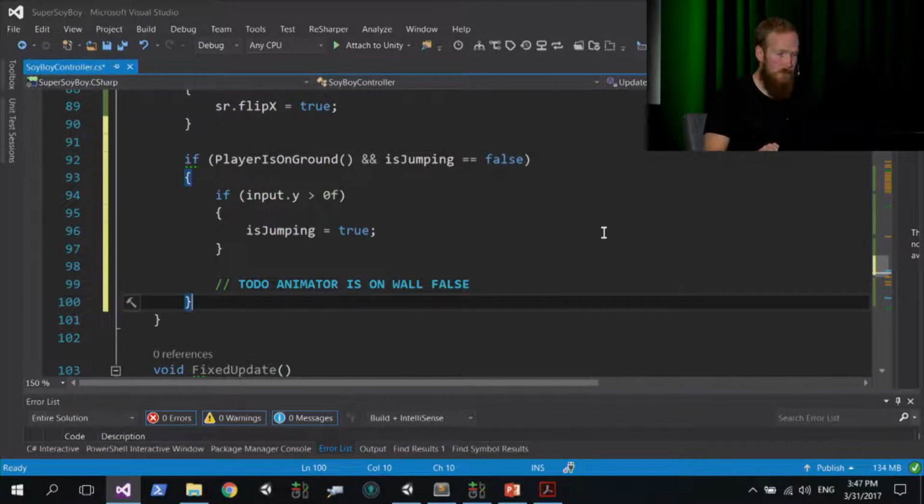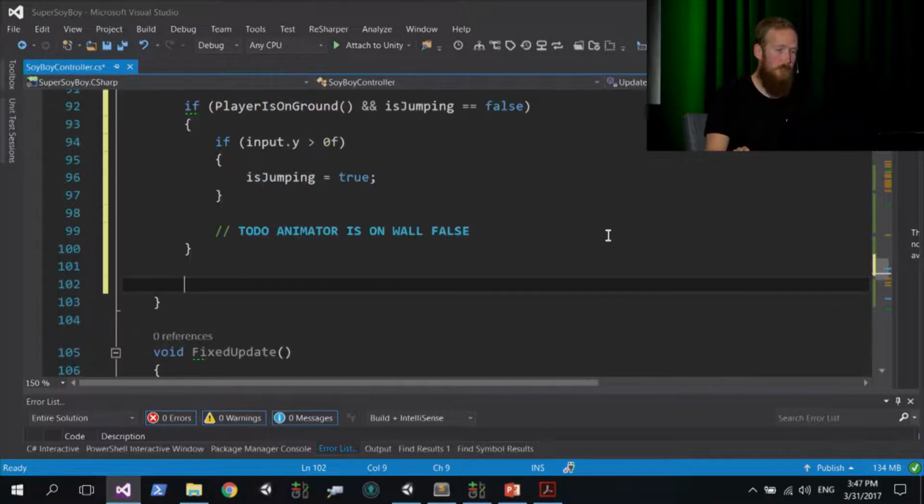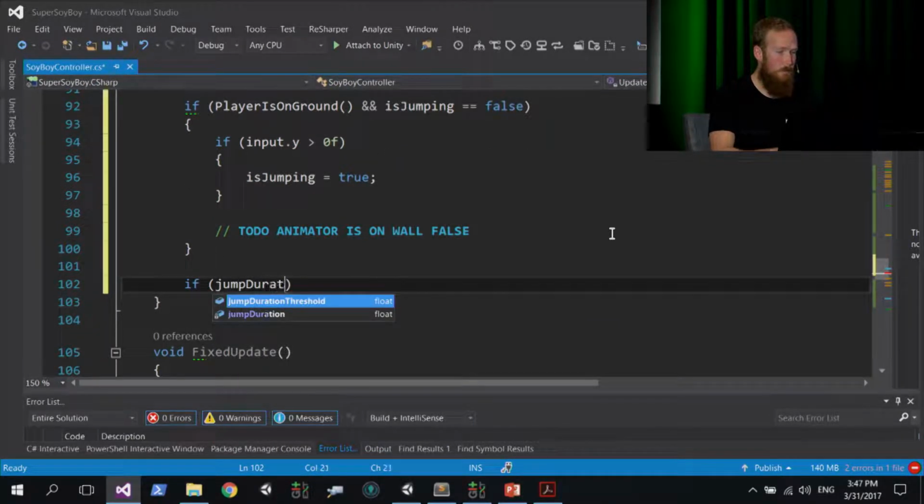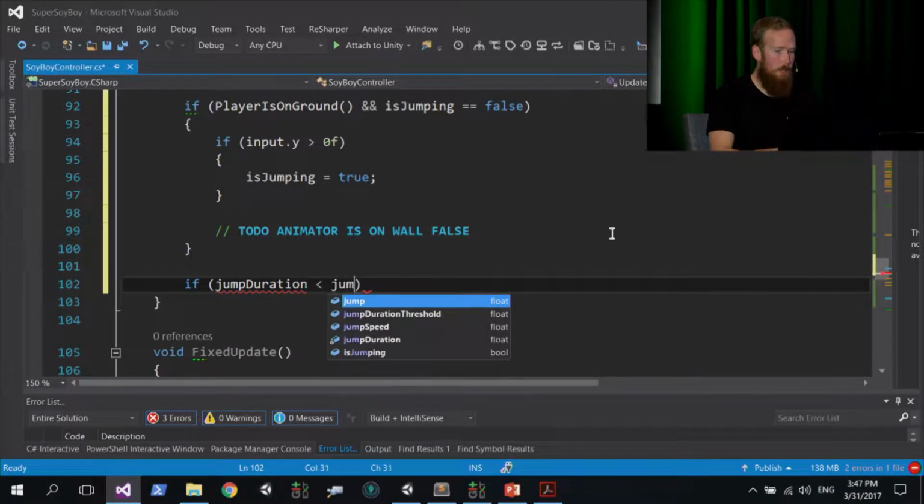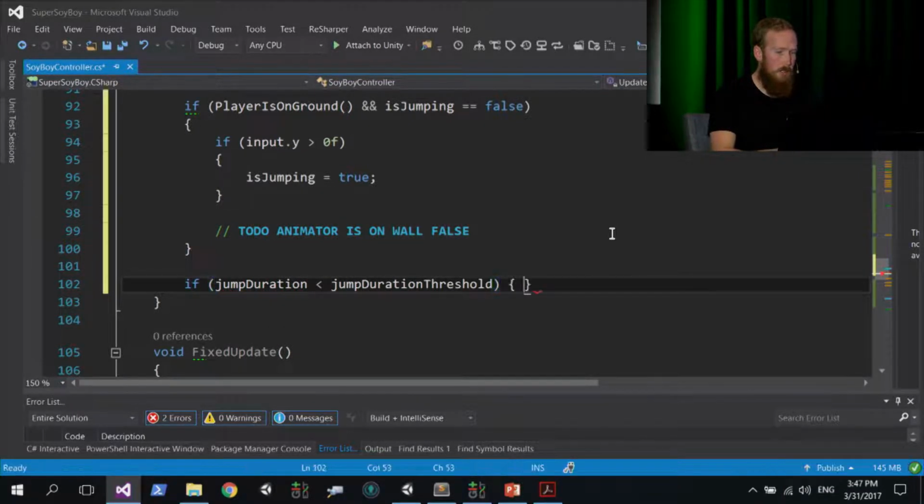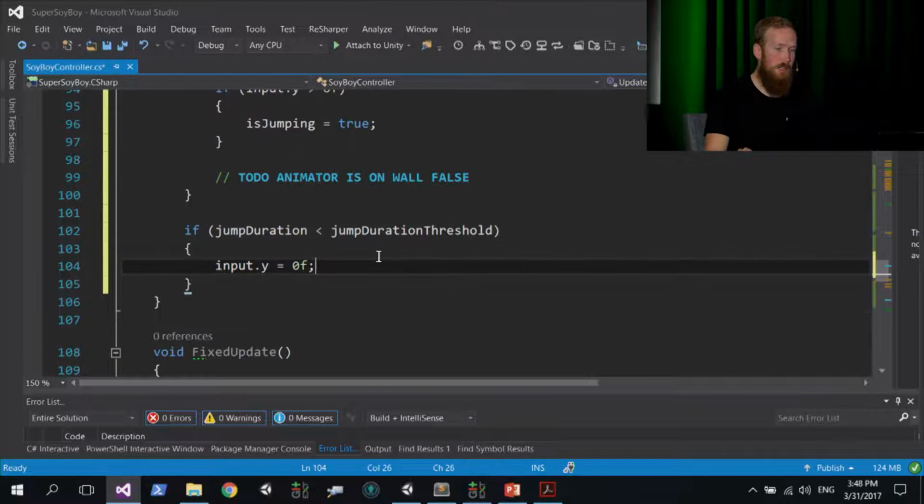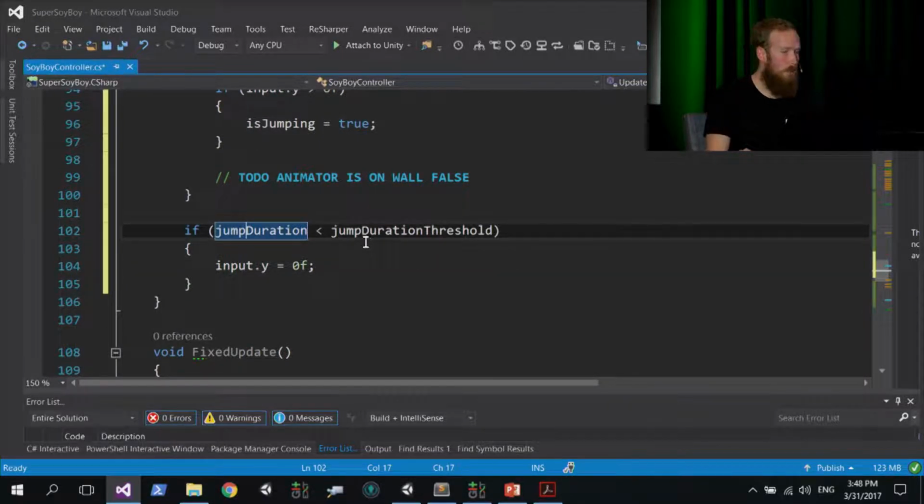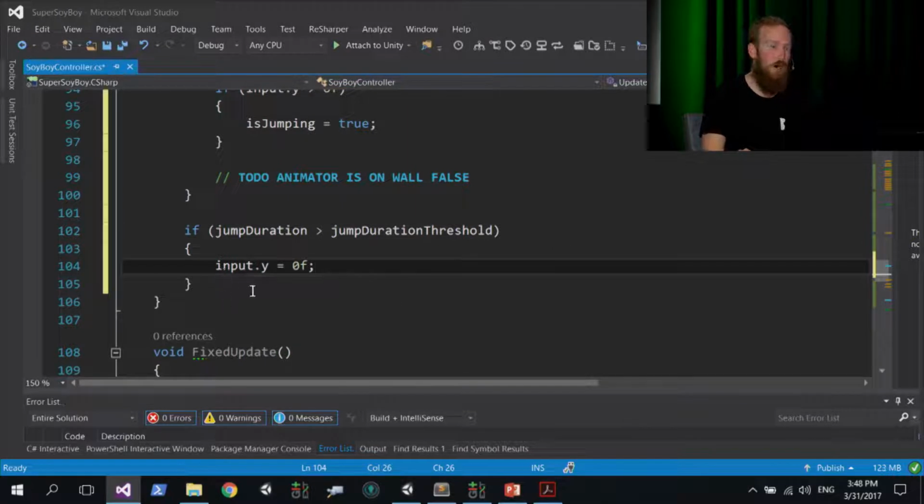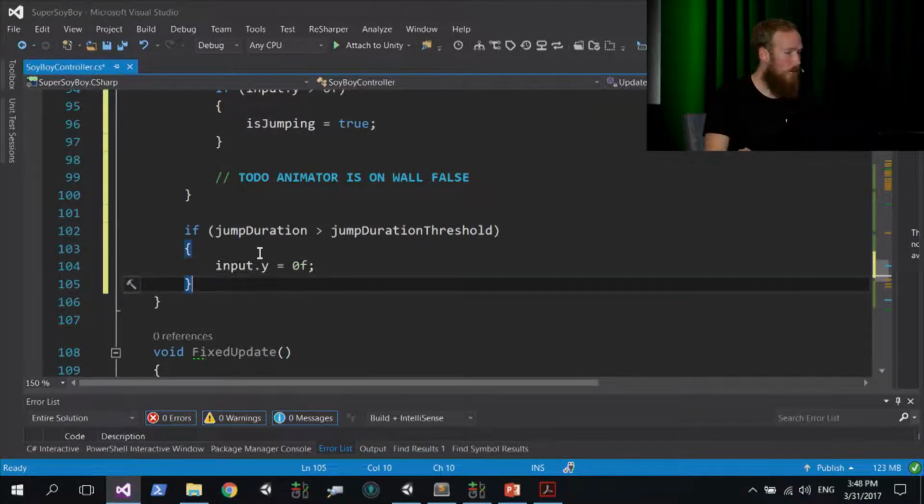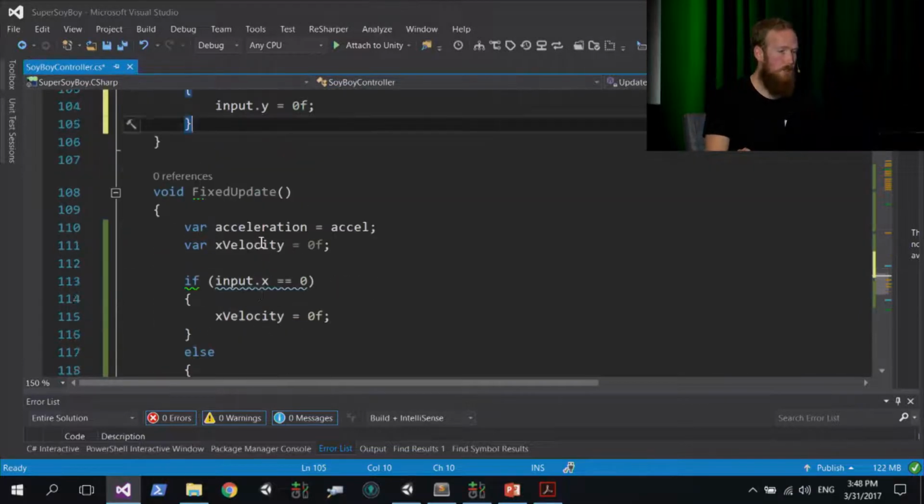So below the outer if statement here, we're going to now check the jump duration. We're going to say if jump duration is greater than the jump duration threshold, close parentheses, open braces, input.y is equal to 0f. So essentially, if the jump duration is less than, sorry, I'm an idiot. That should be greater than. So make sure if jump duration is greater than the threshold, we're going to cancel the jump. So input.y, if you remember, is always 1 when you're pressing jump. So if the duration surpasses the threshold, we want to cancel the jump and stop it. So that's why we do that. So once you've got that, scroll down to the fixed update method.